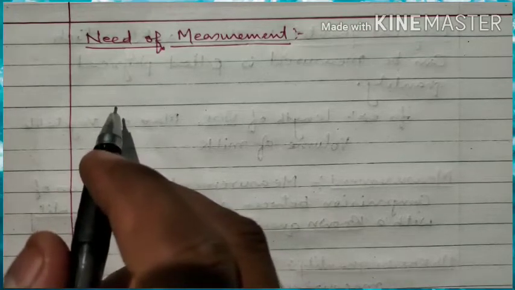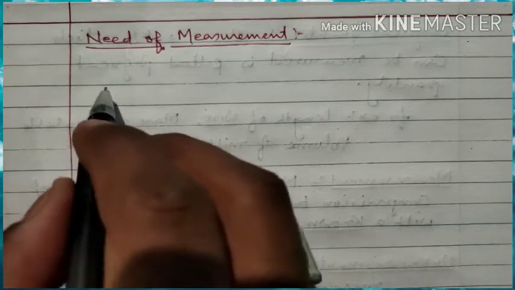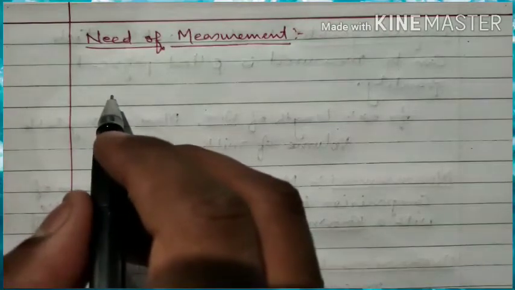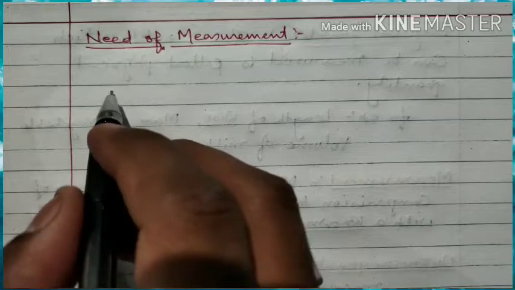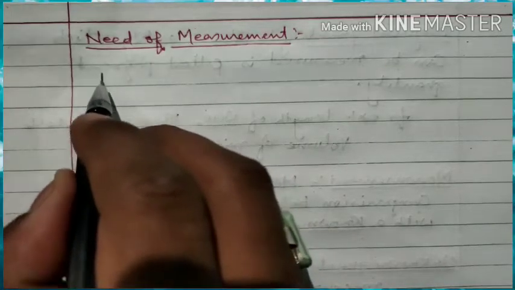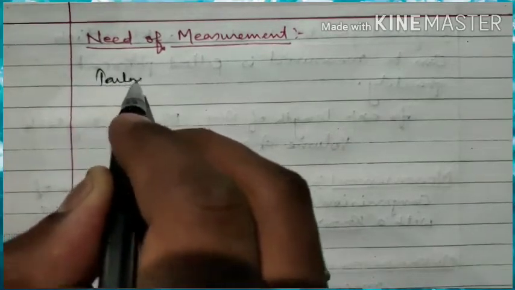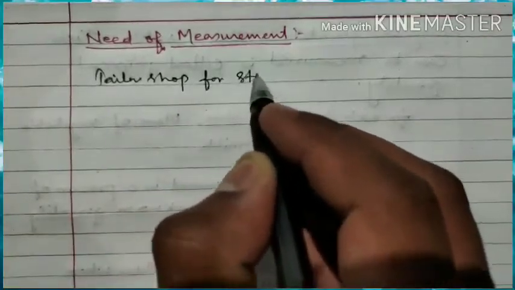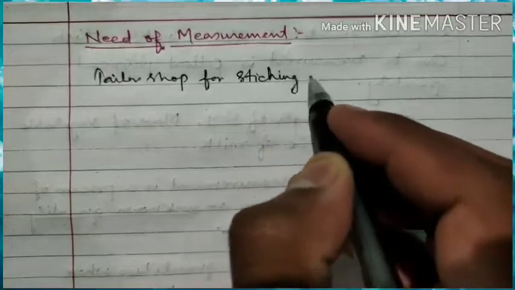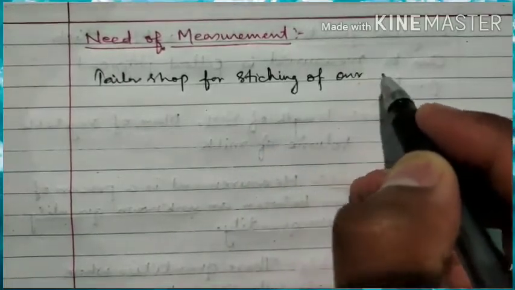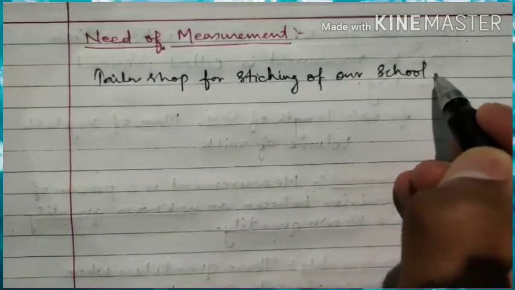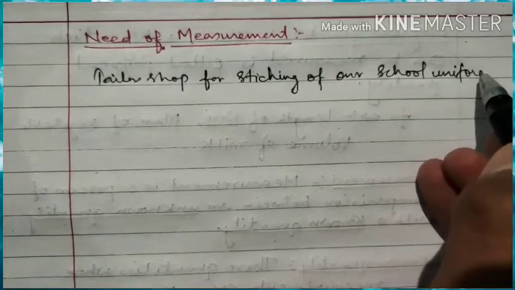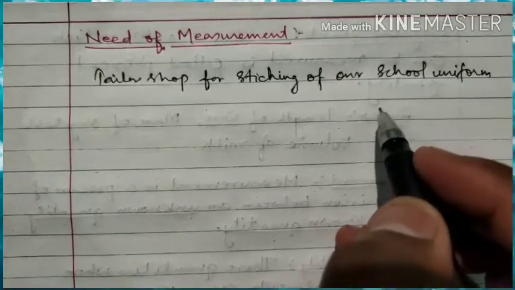The example says, when we go to a tailor shop for stitching of our school uniform, what does the tailor do?